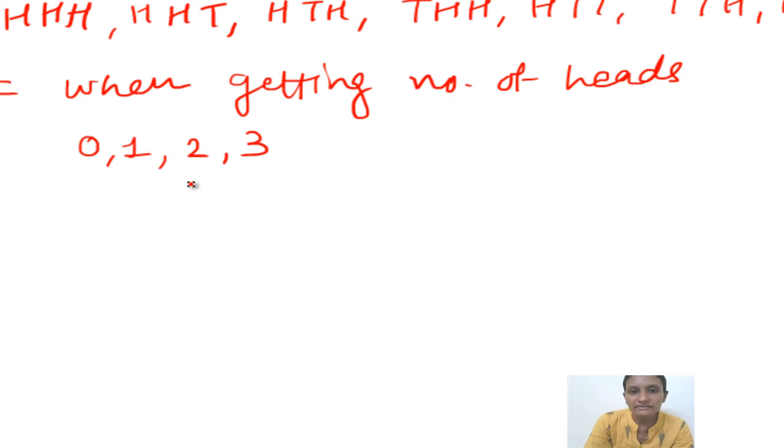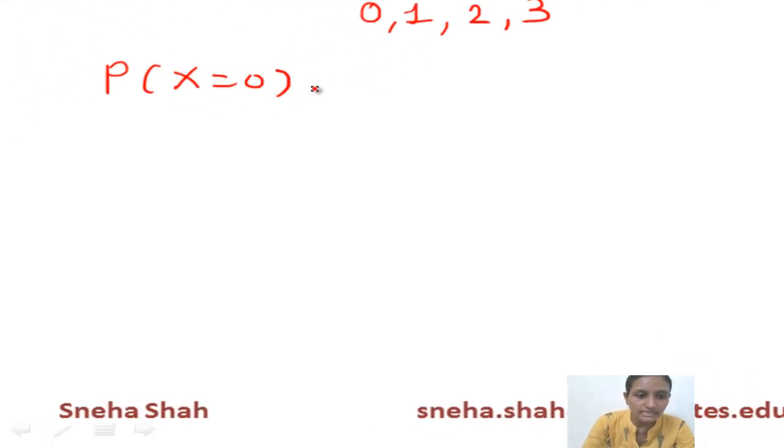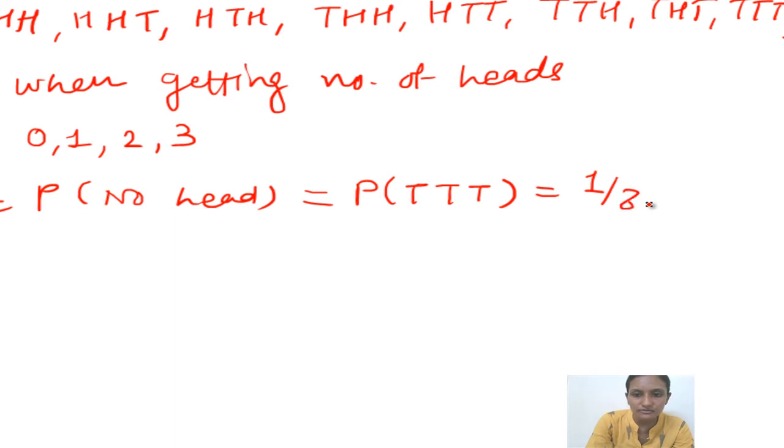Now from this we want to find the probability distribution for all these terms. We start from probability of X equals 0. It means probability of no head. X equals 0 means there is not a single head, so it has only this one term, TTT. It means only one possibility from these 8 possibilities. So we write 1 by 8.